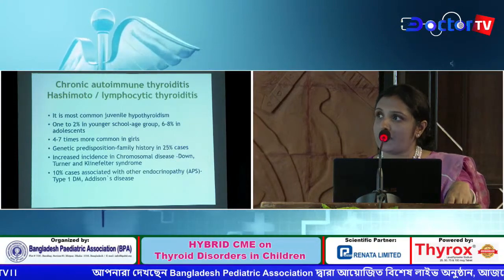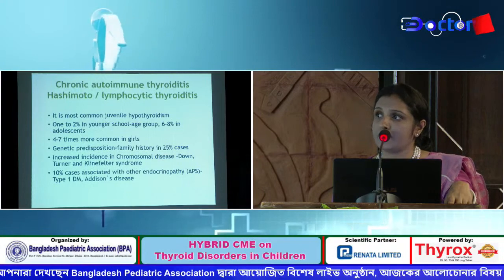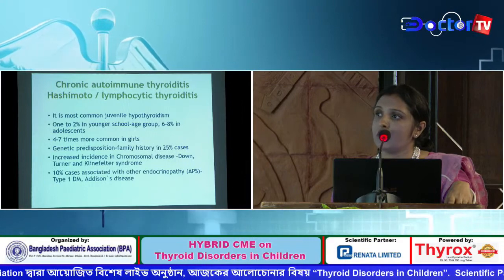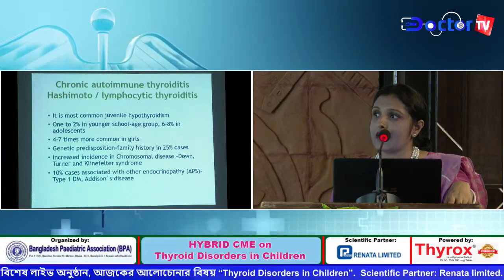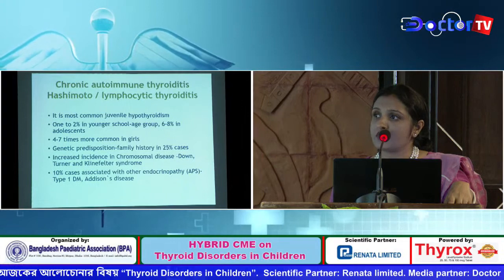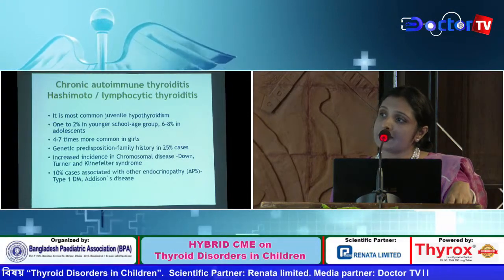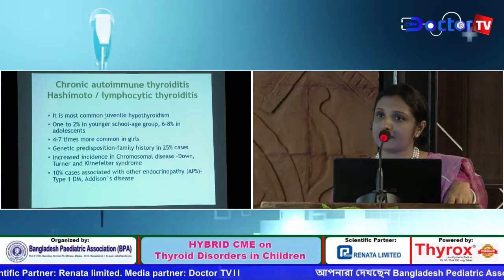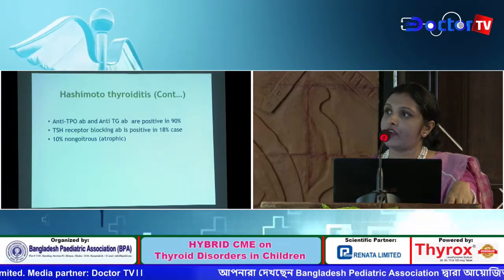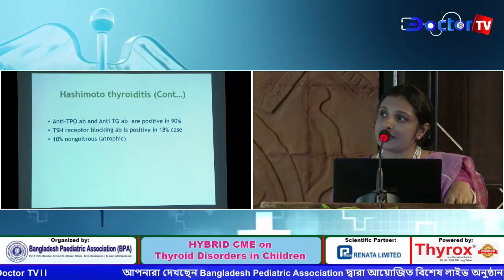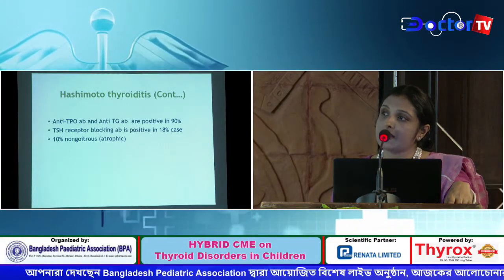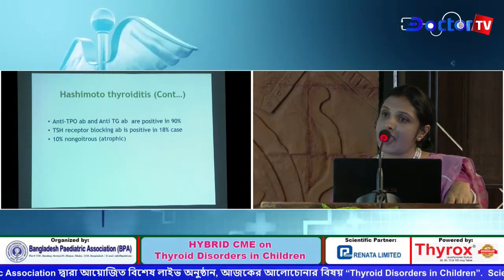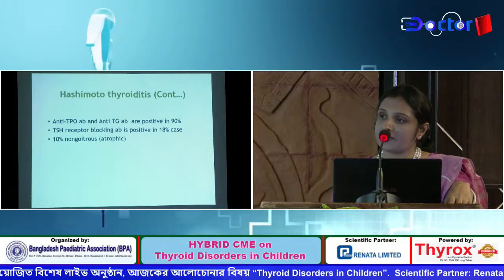Chronic autoimmune thyroiditis, also known as Hashimoto's or lymphocytic thyroiditis, is the most common cause of juvenile hypothyroidism. Girls are affected 4 to 7 times more commonly. Positive family history is found in 25% of cases, and 10% of cases are associated with other endocrinopathy, including type 1 DM and Addison's disease. Anti-TPO antibody and anti-TG antibody are positive in 90% of cases. TSH receptor blocking antibody is positive in 18% of cases, and 10% of cases are non-goitrous or atrophic.